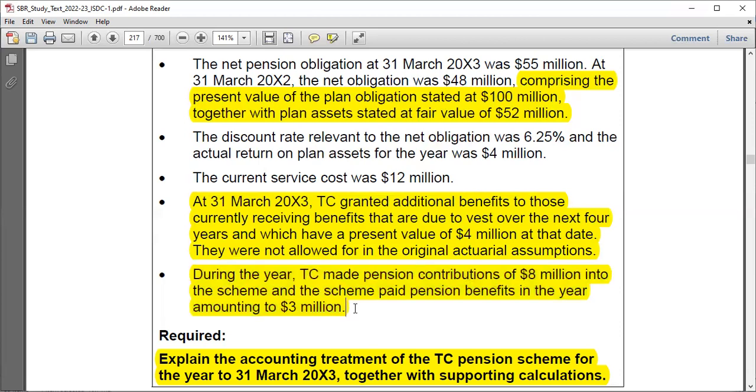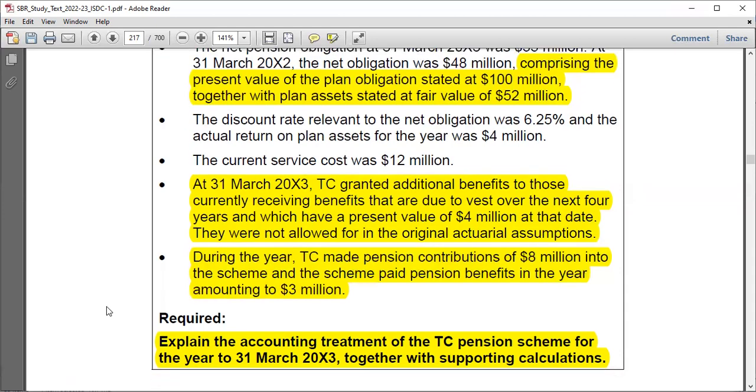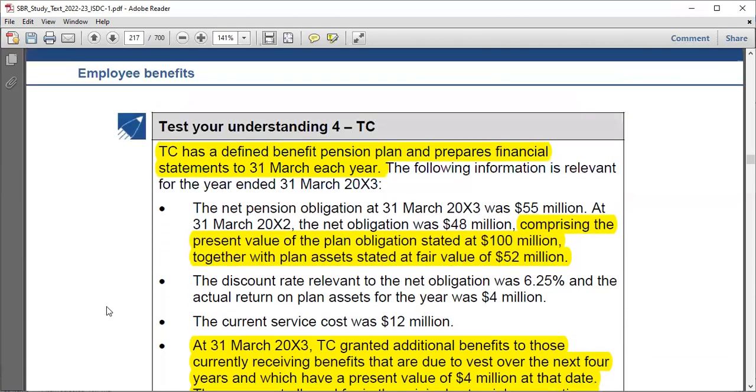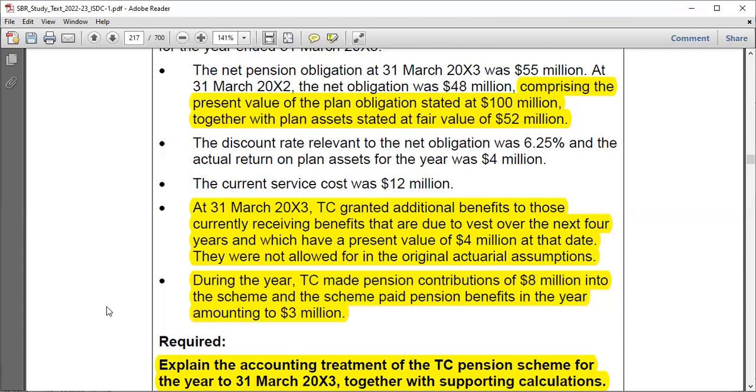As I told you, there are matters which are very obvious. All you need to know right now is there are issues that will increase plan assets, there are issues that will increase plan liabilities, there are issues that will increase both plan assets and plan liabilities, and there are issues that will decrease both. That's something you really need to know. Even if you forget, just try to know that we have these kinds of things, and if you memorize, you'll get that. If you do remember, we spoke about contributions, benefits, and service cost. Okay, so this is what you're required to do, just to explain the accounting treatment.